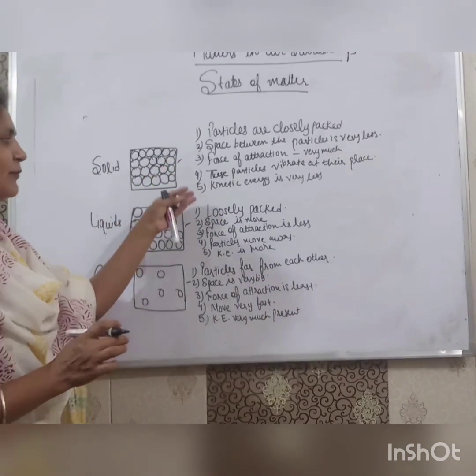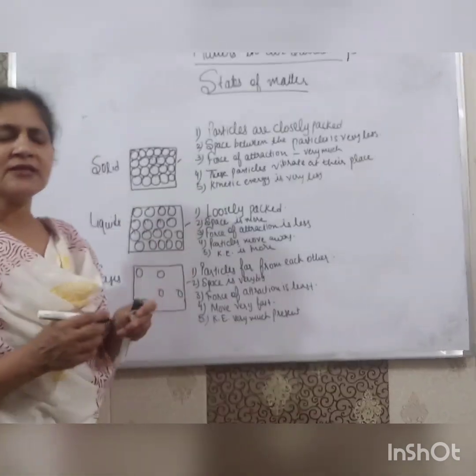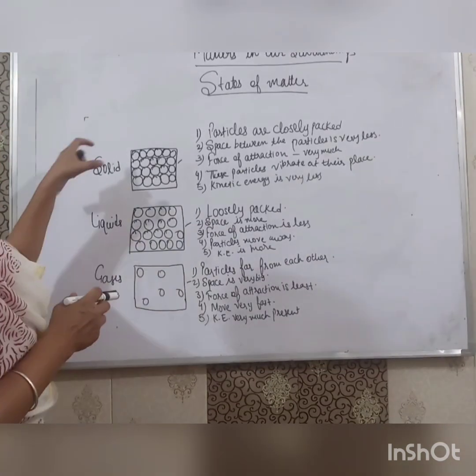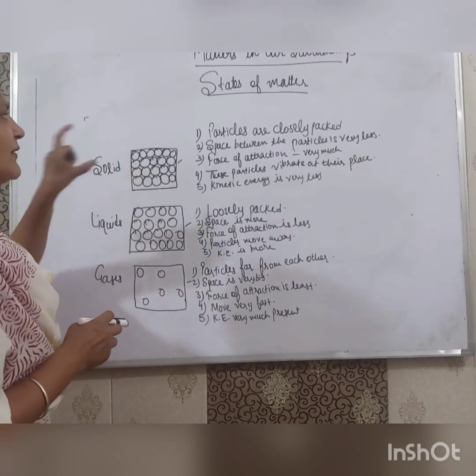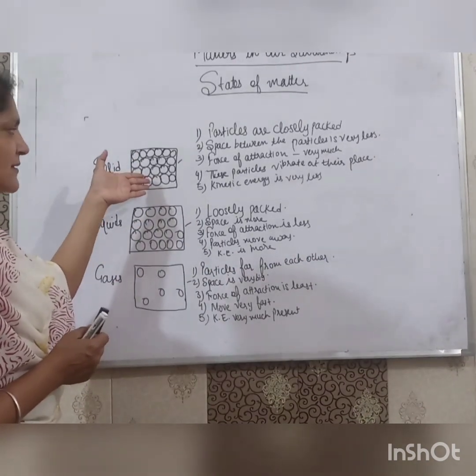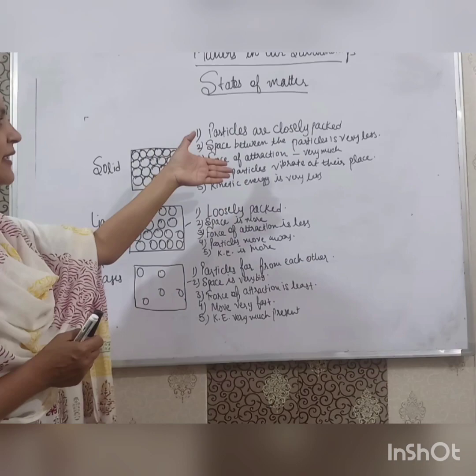These were the five points. Now according to these five points, we will discuss the other two properties. Solids have a definite shape. Why? Because particles are closely packed and they are not going anywhere.